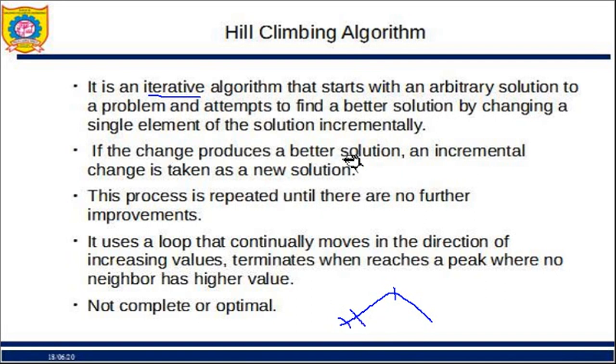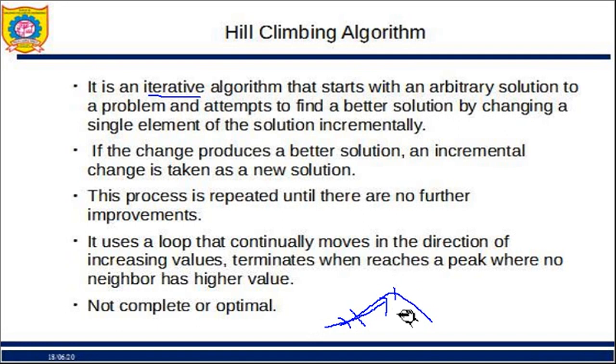If the change produces a better solution, the incremental change is taken as the new solution. So I go there. This process is repeated until there are no further improvements. It uses a loop that continuously moves in the direction of increasing value. My loop is going to go in this direction and it will terminate when I reach the peak.